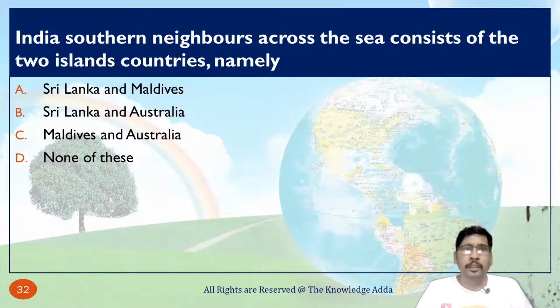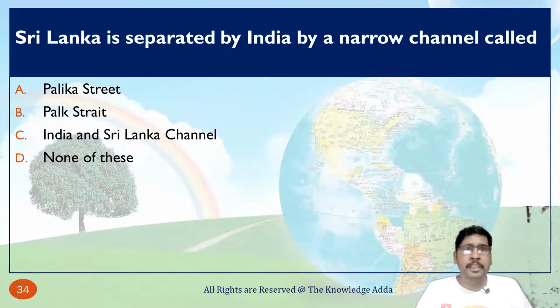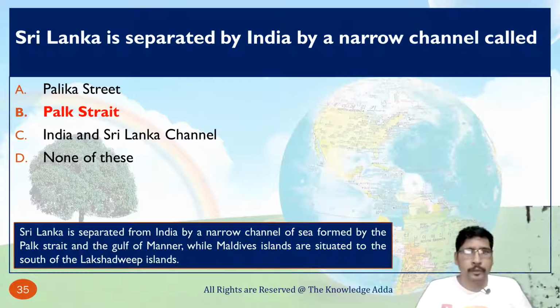India's southern neighbor across the sea consists of two island countries, namely. So basically, India has two island neighbors, that is Sri Lanka and Maldives. Sri Lanka is separated from India by a narrow channel called Palk Strait. So here Sri Lanka is separated from India by a narrow channel of sea formed by the Palk Strait and the Gulf of Mannar, while Maldives Islands are situated south of the Lakshadweep Islands.